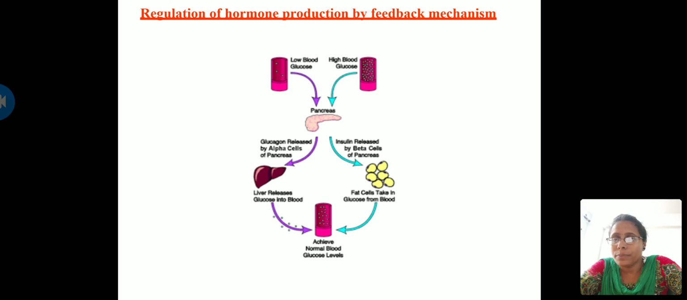On the other side, you can see the purple line. If your blood sugar is low, what happens immediately? This will send information to the alpha cells of the pancreas, and this alpha cell starts releasing the hormone called glucagon. This glucagon immediately increases your normal blood sugar level by releasing glucose from the liver. The liver is the site where glucose is released directly into the blood, thereby increasing the blood sugar level. So this is just an example to show you how a feedback mechanism works.